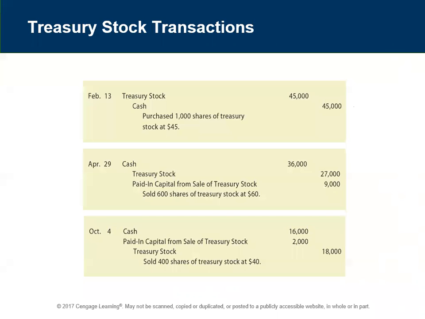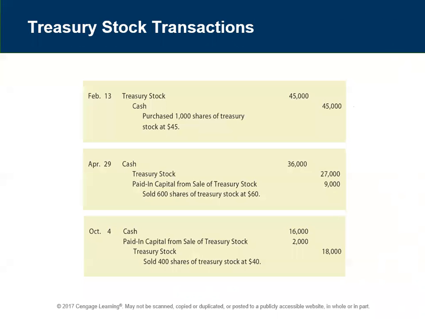So 400 shares at $40, we received $16,000 in cash. Well, we lost $5 per share, so 400 times 5, we debit the paid in capital $2,000. That's reducing our total equity. And then treasury stock gets credited for the $45, 400 shares at $45.